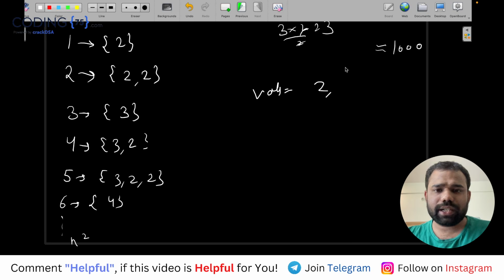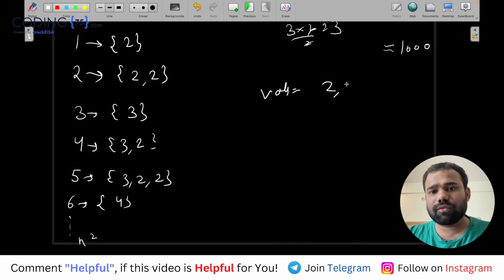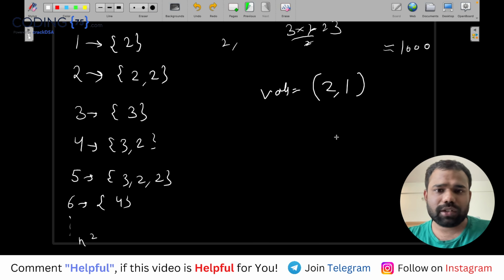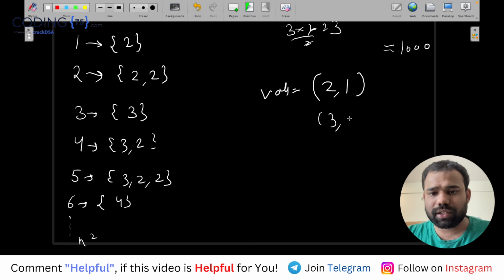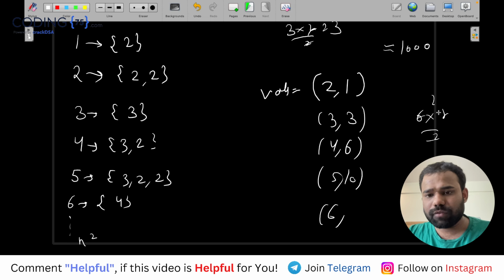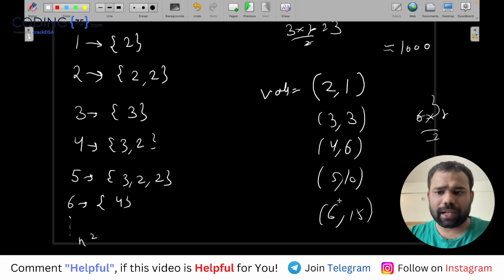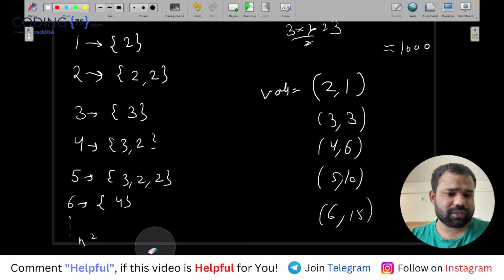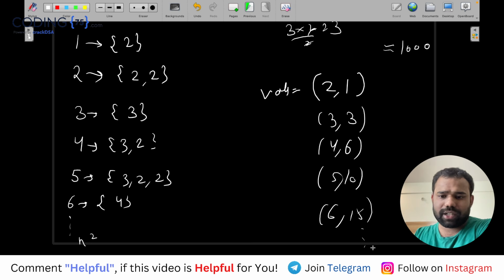So for 2 it will be 2 comma 1, 2 into 1 by 2. For 3 it will be 3 comma 3. For 4 it will be 4 comma 6. For 5 it will be 10. For 6 it will be 15. So this is how I am calculating the values till n.